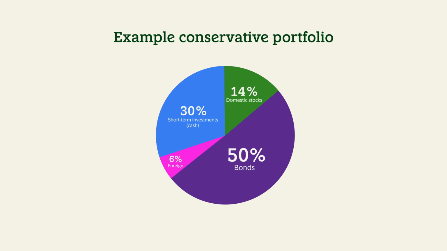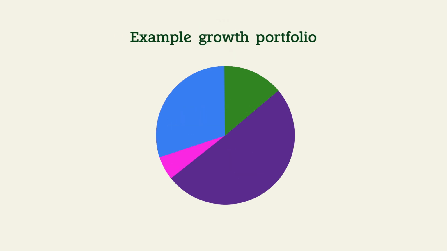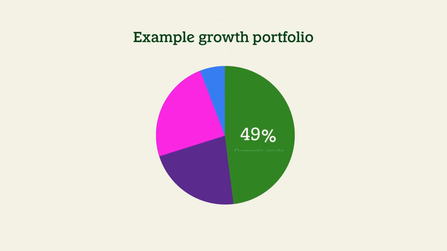But if you're okay with a little more risk and want a portfolio that's focused on growth, then you might invest more in stocks. Each slice of this pie represents a different type of asset and how investors get exposure to a variety of investments. You could assign 49% of your portfolio to domestic stock, 21% to foreign stock, 25% to bonds, and 5% to short-term investments. Friendly reminder, this is just an example. How you diversify is up to you.